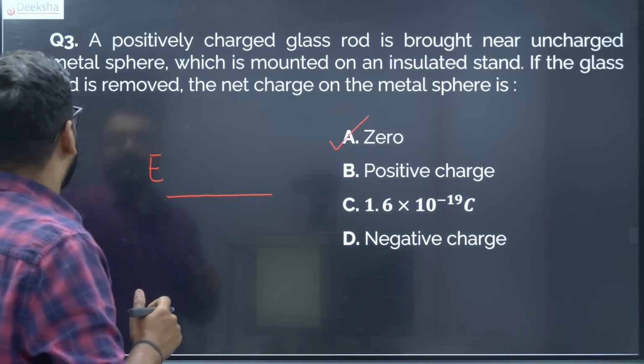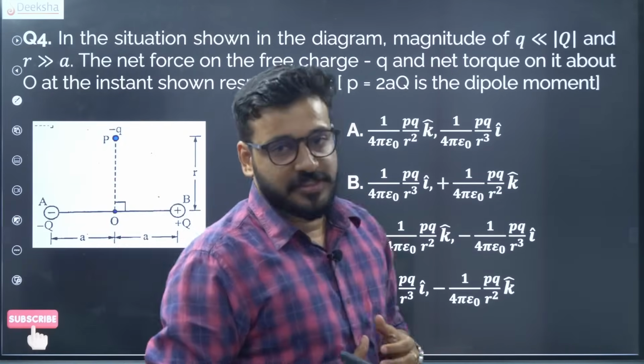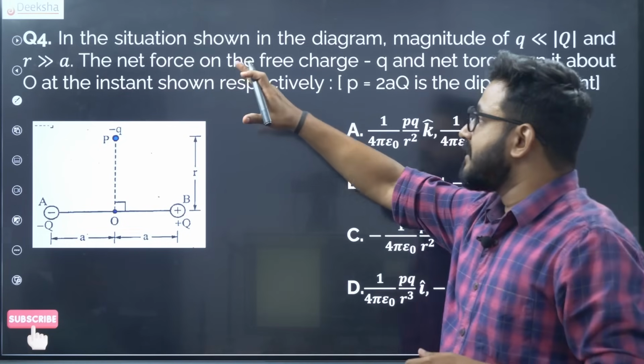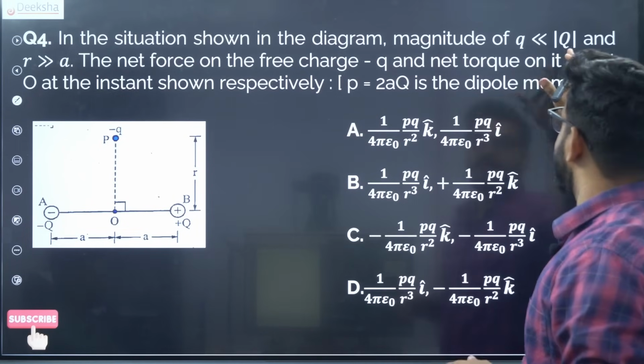Alright, fine. So let us see the next question. It's an image based question, so you have an image. In the situation shown in the diagram, the magnitude of Q is very less than